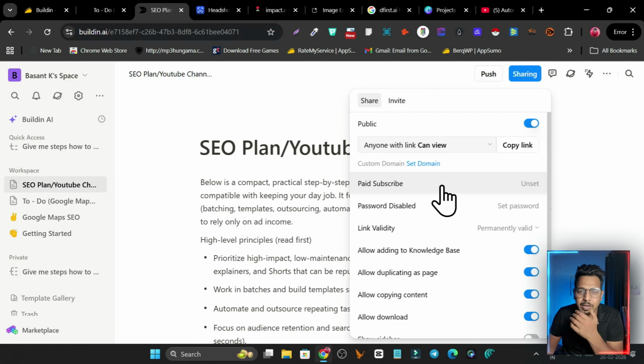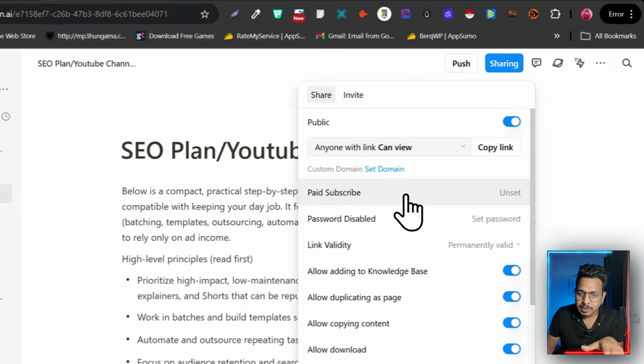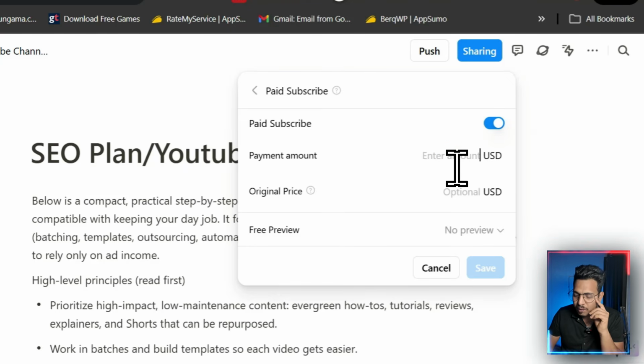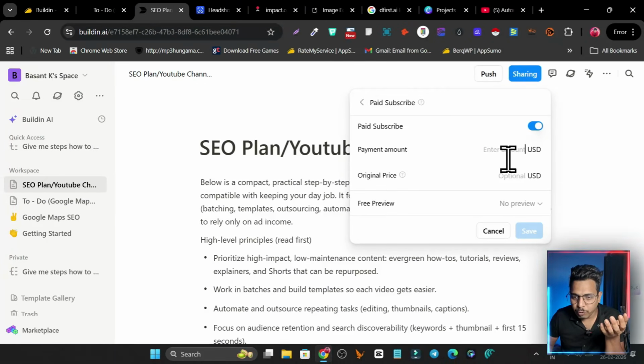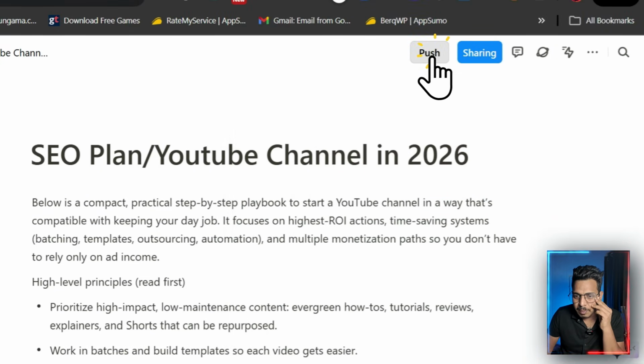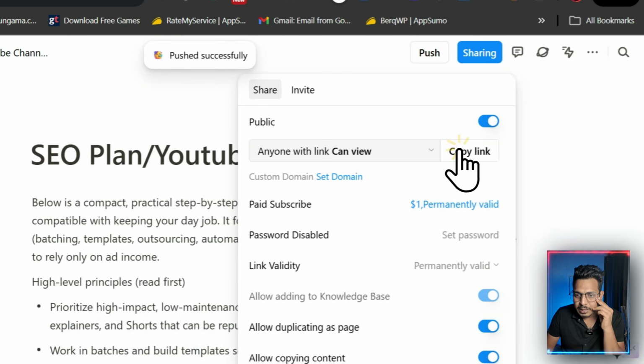And here's my favorite one: even if you want to earn money or monetize this plan, simply click here on the paid subscriber, enable the paid one, and here you have to add the amount you want to charge. I want to charge $1 for this one. Simply click on copy, and now publish, confirm post. This is published. Simply get the link from here.